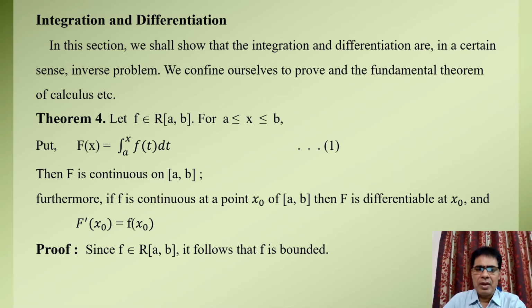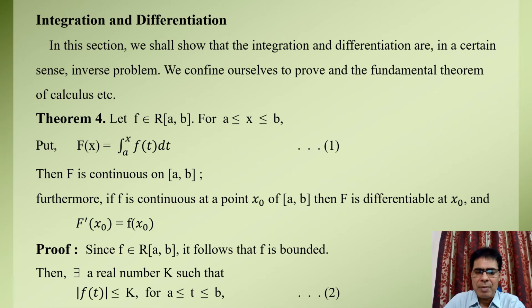Proof. Since we are given that the function small f is Riemann integrable over the interval [a, b], it follows that the function f is bounded. Then, by the definition of boundedness of a function, there exists a real number K such that mod of f(t) is less than or equal to K for all t belonging to the closed interval [a, b]. Let us denote this by equation second.